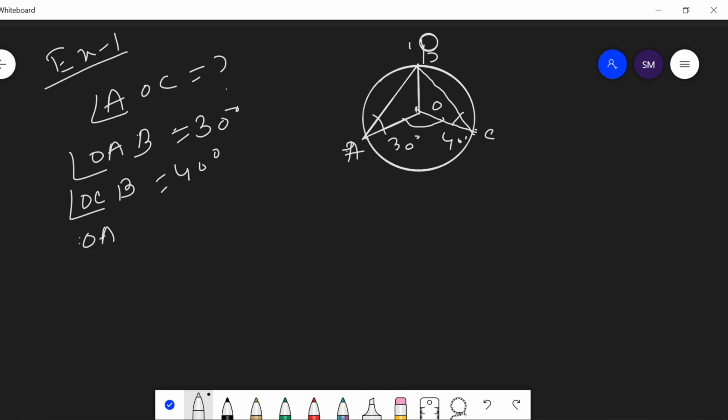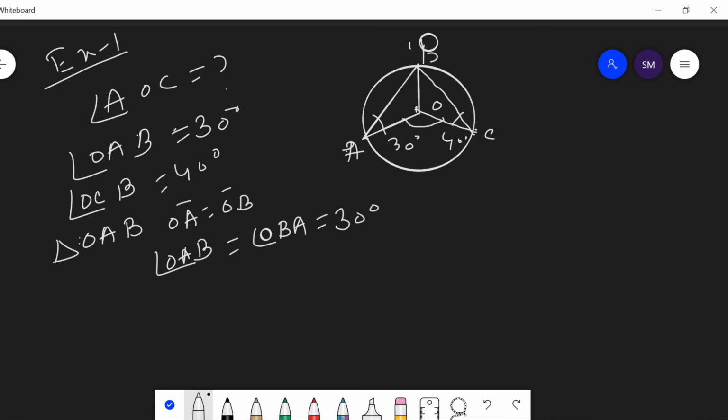Consider the triangle OAB. Here OA is equal to OB. Then by the isosceles property, angle OAB is equal to angle OBA, which is 30 degrees.